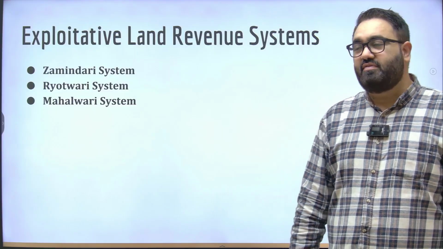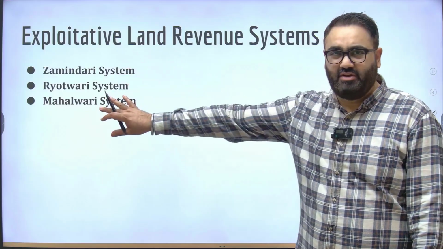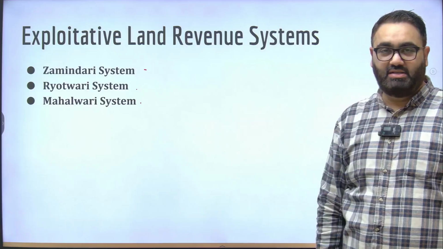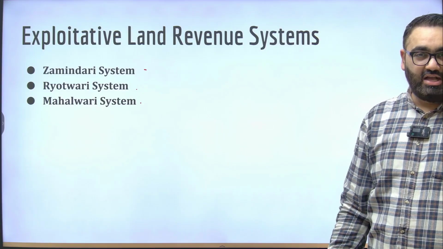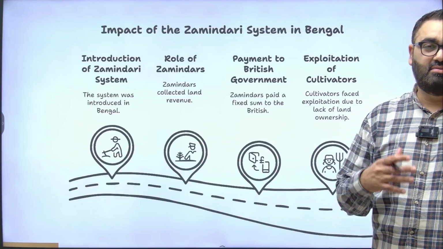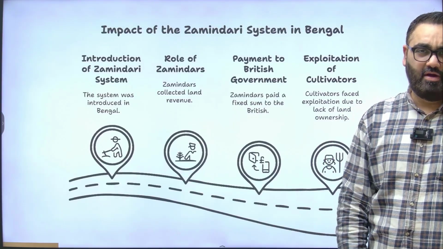The British introduced different types of systems to extract as much revenue as possible: the Zamindari system, the Rayatwari system, and the Mahalwari system. There are questions asked on these systems. Where were they applicable? What was the major feature of these? Let's look at them one by one.